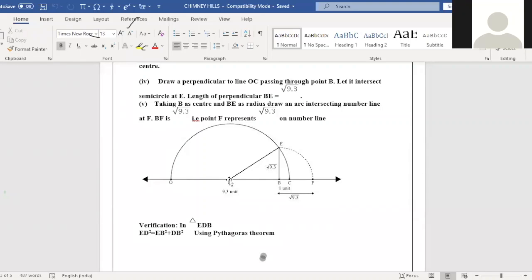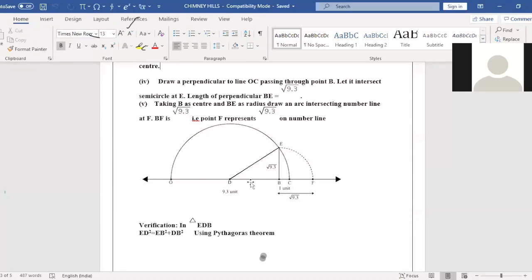Any doubt? I'll repeat once again. If they're giving 9.3, take an extra 1 centimeter, B to C. So from 0 to C, it is 10.3. Am I clear? From 0 to C, take more than half and bisect O to C. That will meet at point D, so OD is equal to DC now. Keep the needle at D with OD as the radius and draw a semicircle. Am I clear, children? Then join BE with a line. Am I clear?